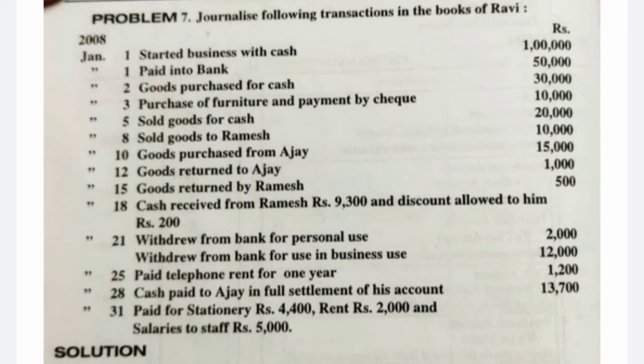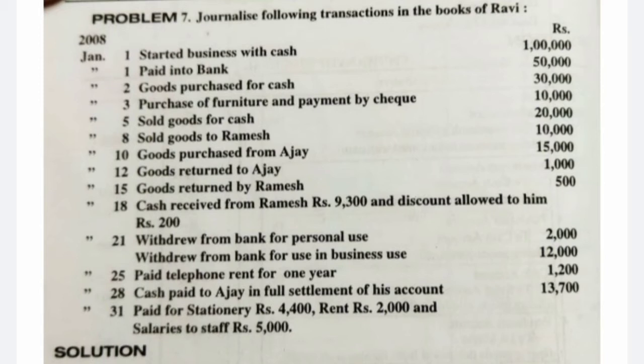Furniture is an asset to the business, so it is a real account. The real account rule is: debit what comes in, credit what goes out. Furniture is coming in, so debit the furniture, and we are paying through cheque. So the bank balance is getting decreased, and we are giving him a cheque. What is going out is the cheque, so credit the bank account, that is 10,000 rupees.